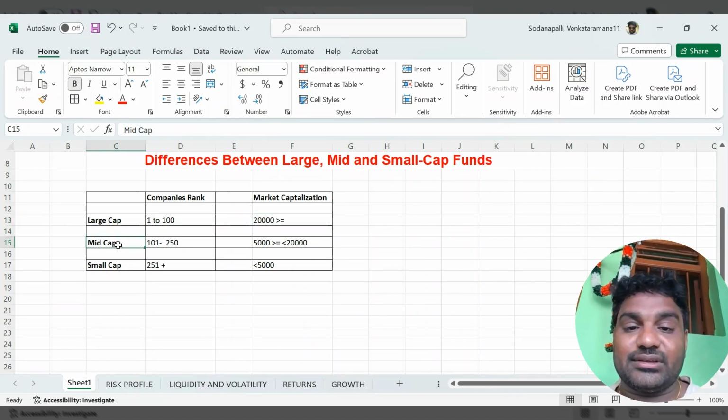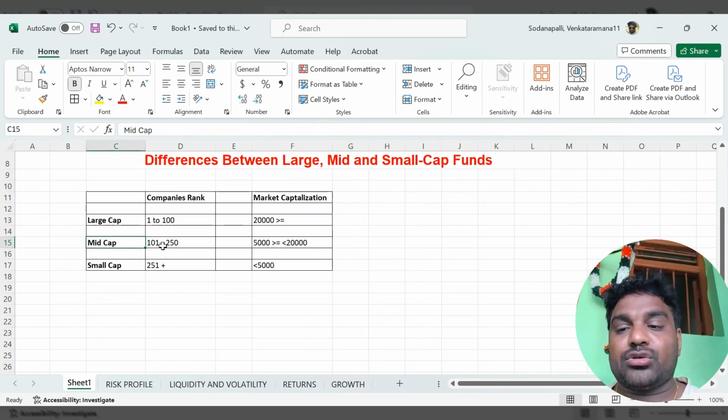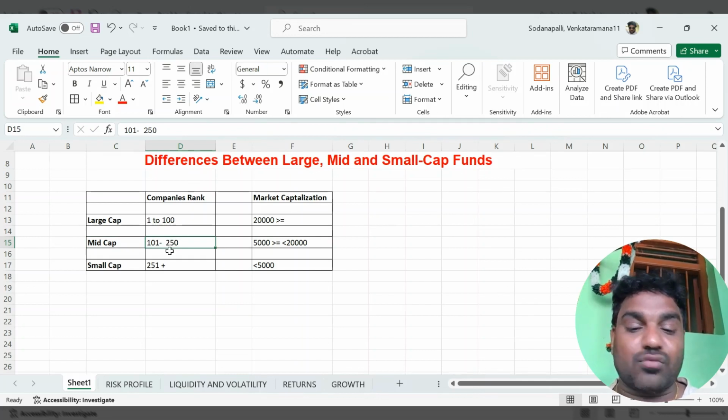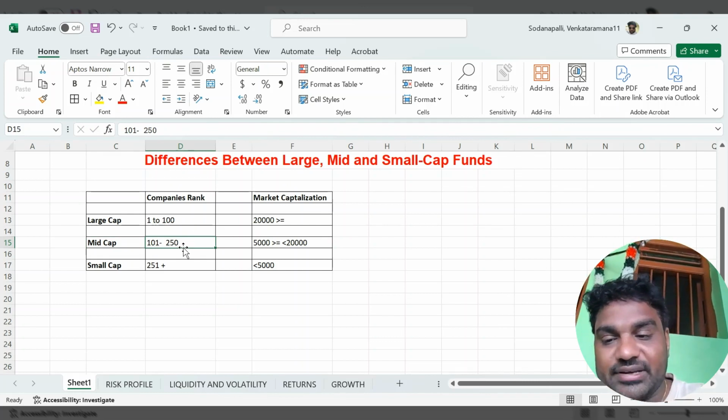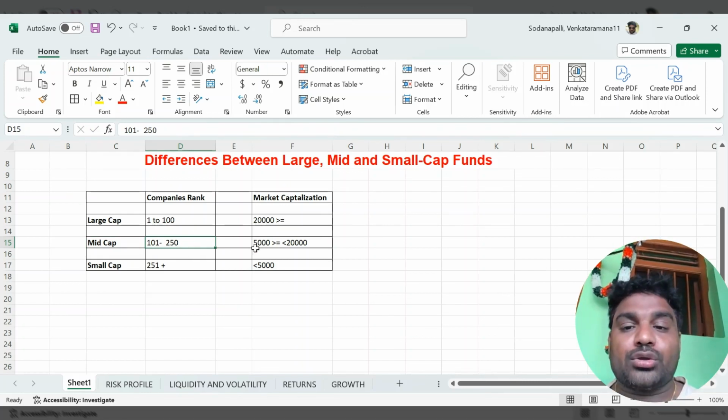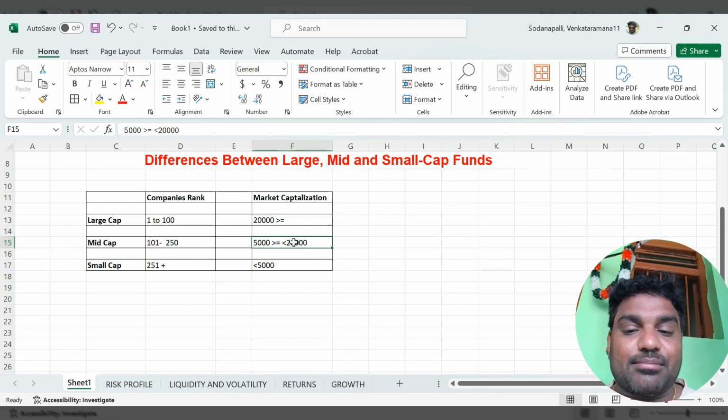Similarly, if a mutual fund invests in mid cap, it invests in companies ranked by SEBI from 101 to 250. The market capitalization of these mid caps is greater than or equal to 5,000 crores and less than 20,000 crores.